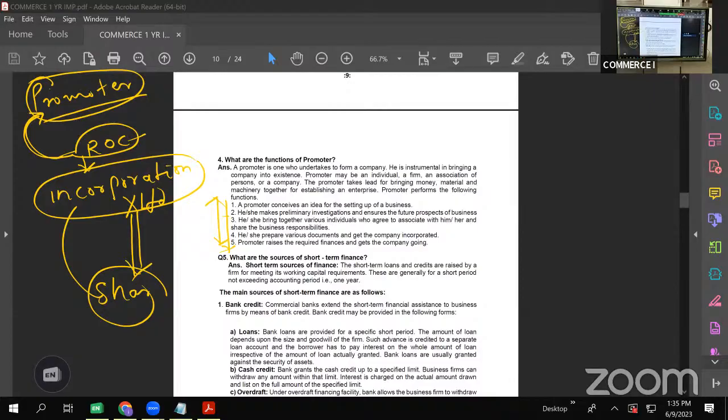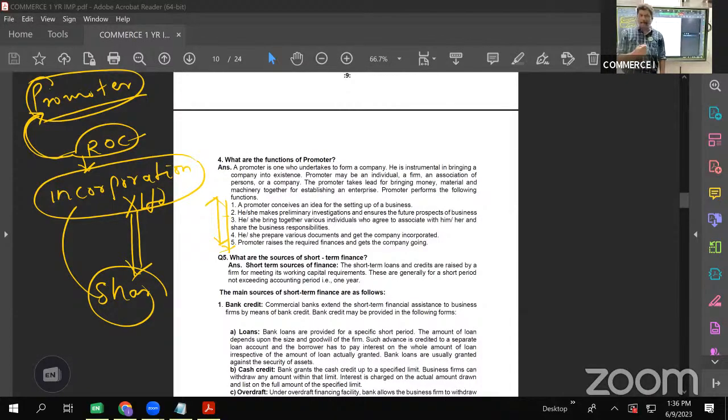Suppose there is an area with 10,000 people and there are already 10 footwear shops. Then it is not advisable to enter that market. A population of 10,000 already having 10 shops catering to their needs, it would not be a wise decision to enter that market.